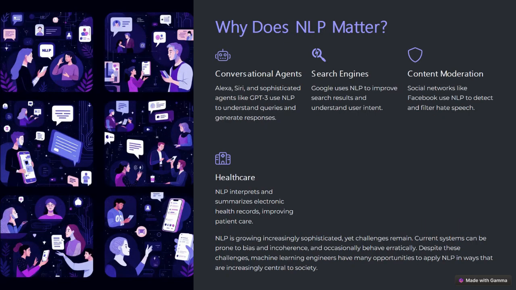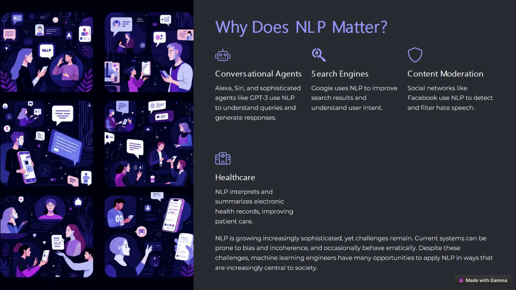Why does NLP matter? Why do we need to learn it? It matters because it is one of the most used, most famous, and most researched domains in artificial intelligence.